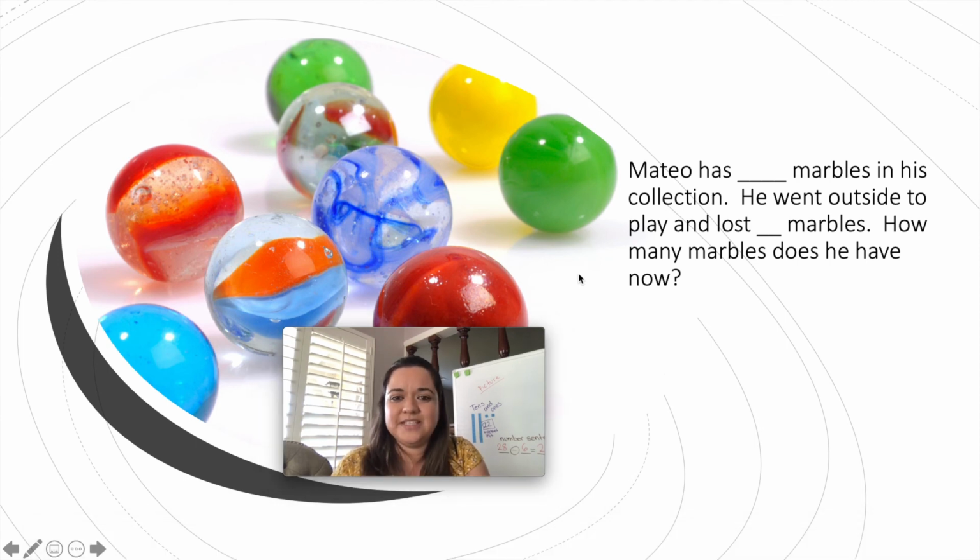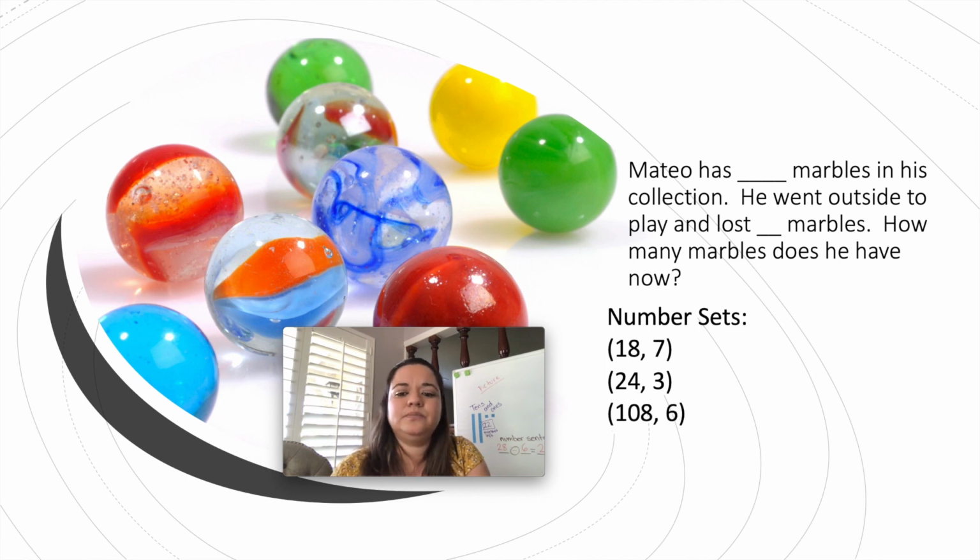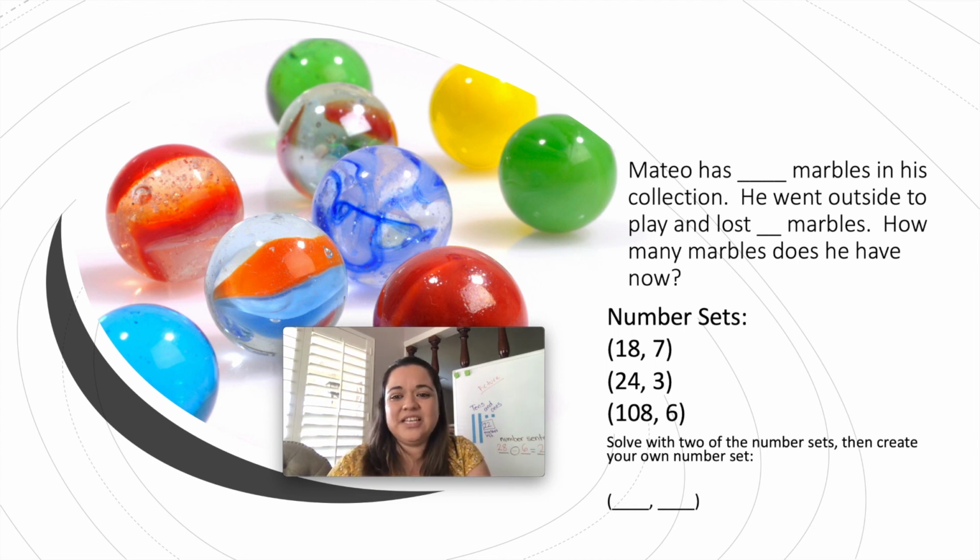So here are your number sets. You could use 18 and 7, 24 and 3, 108 and 6. And once you solve with 2 of those, so there's 3, you only have to choose 2 to do, then you can create your own, all right? So remember, you can pause the video here and copy the problem, copy your number sets, right? And get started. And then once you're done, you can come back and press play.